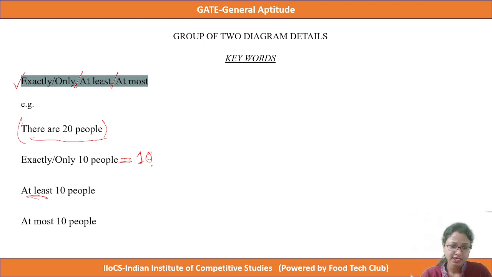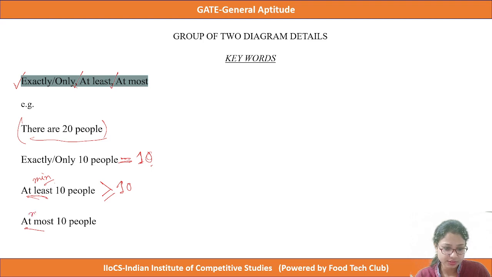If you have been asked for at least 10 people, that means you must take a minimum of 10 people. So at least means minimum, so if we have to take the minimum 10 people, then the value will be greater than or equal to 10. Okay, clear?